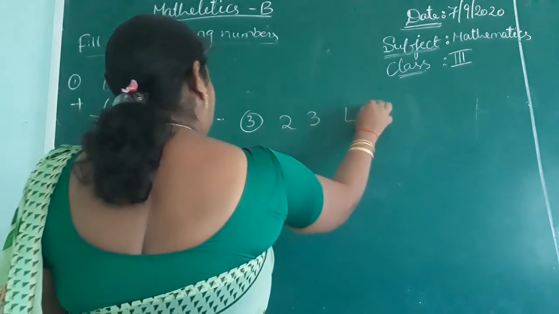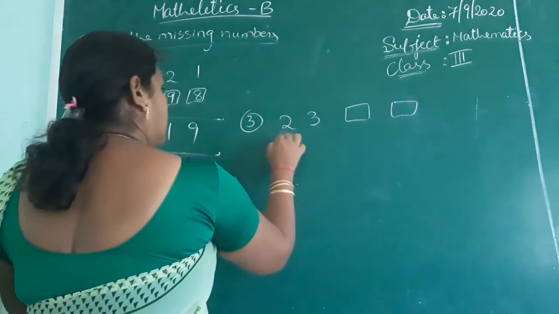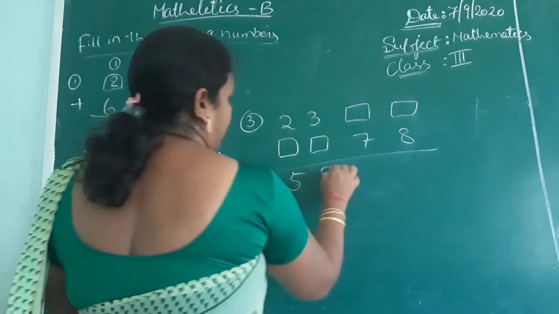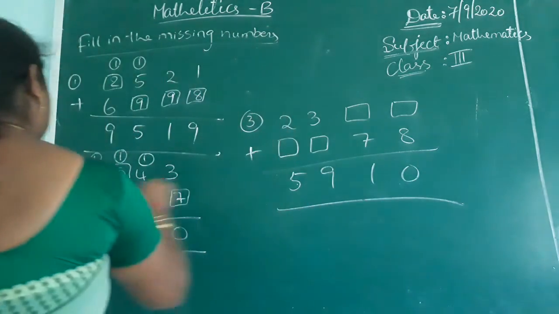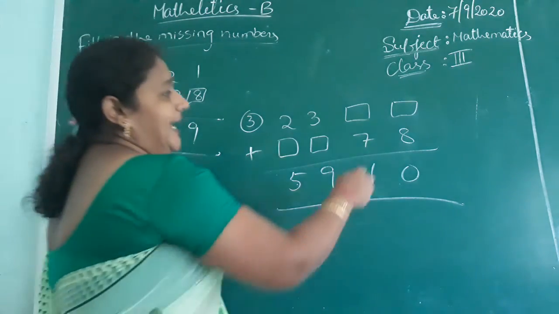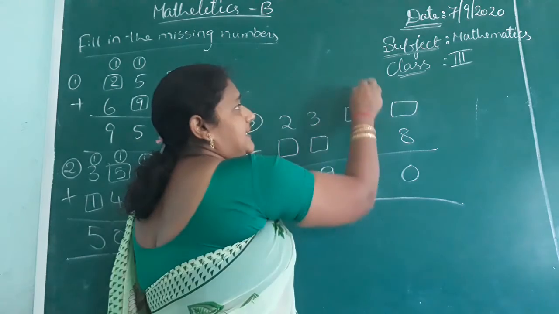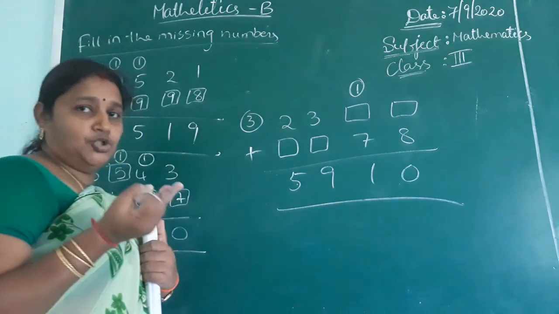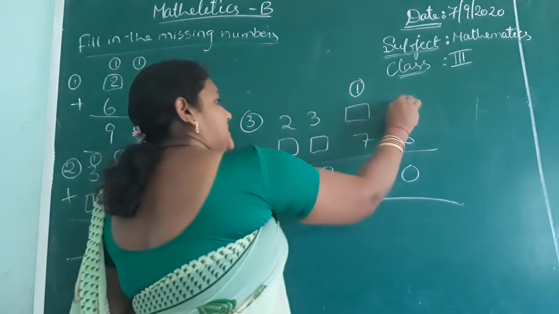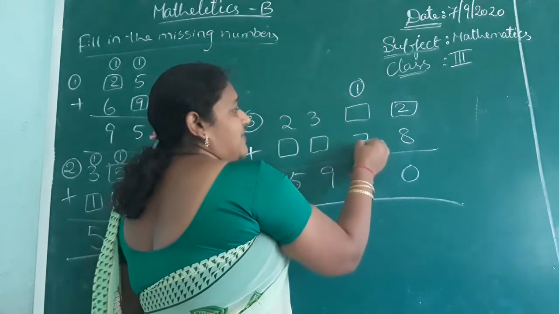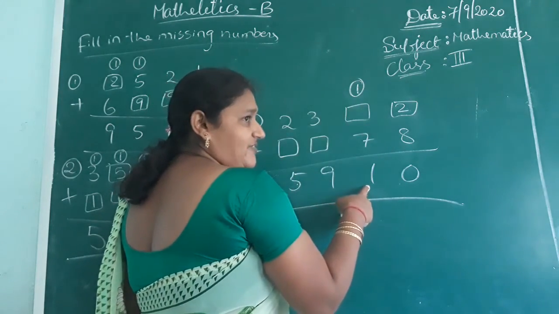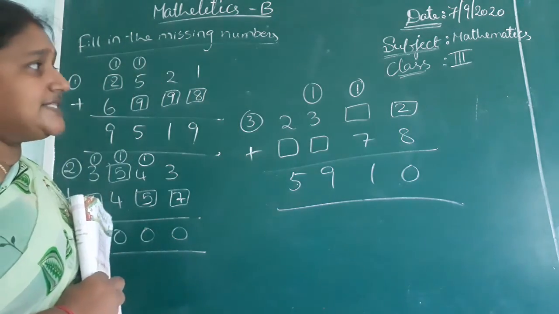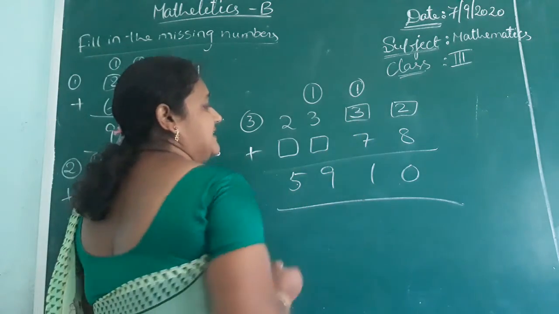2, 3, blank, again blank. 2 blanks, 7, 8, they got 5, 9, 1, 0. See that? Here 8, here they given 0. So it will be 10, is it not? To get 10 from 8, you have to add 2. 2 plus 8, 10. So 2 right here. 0 here and 1. 1 plus 7 plus 1, 8. But here 1 given, 1 means it will be 11. So 7 plus 1, 8. 8 plus 3, 11.